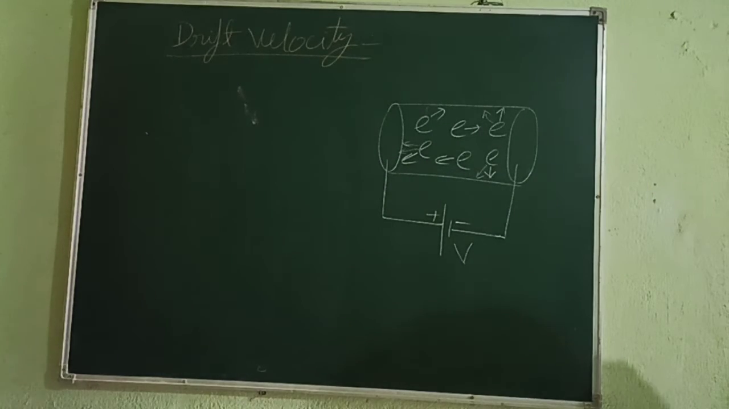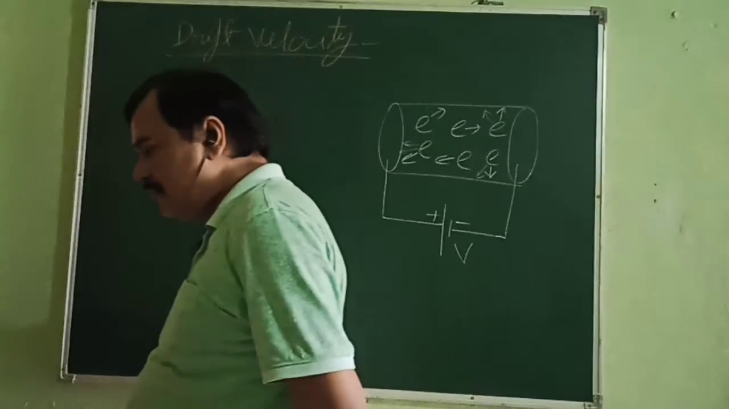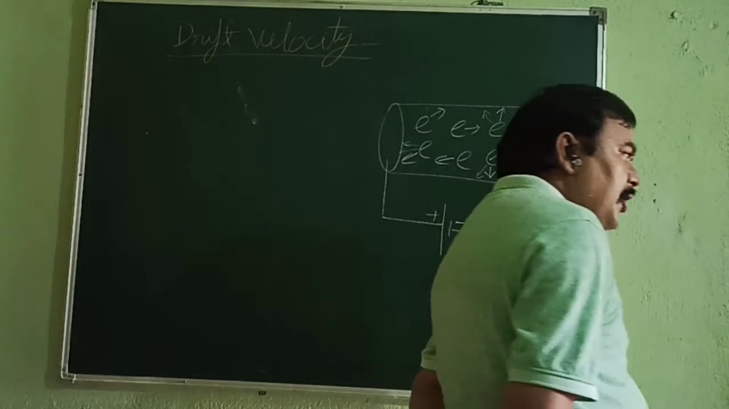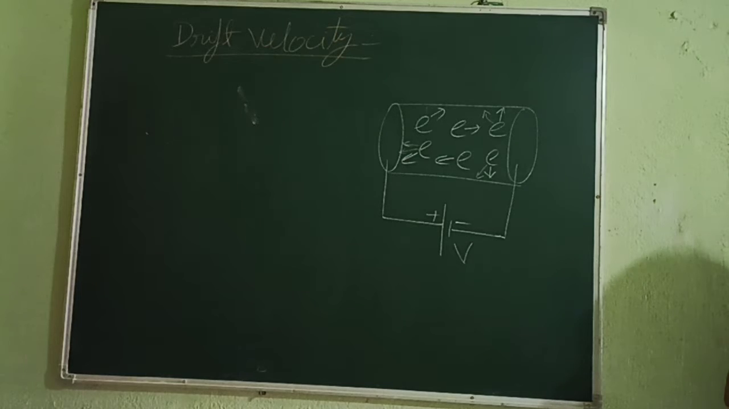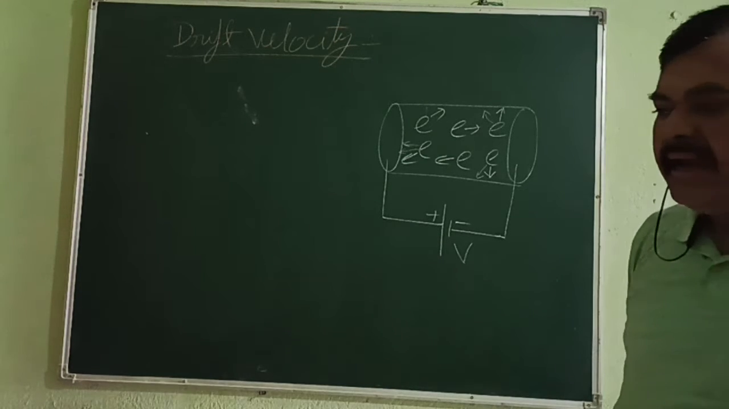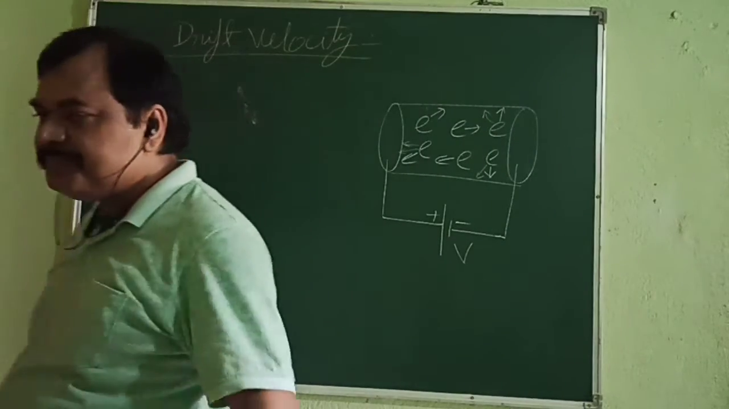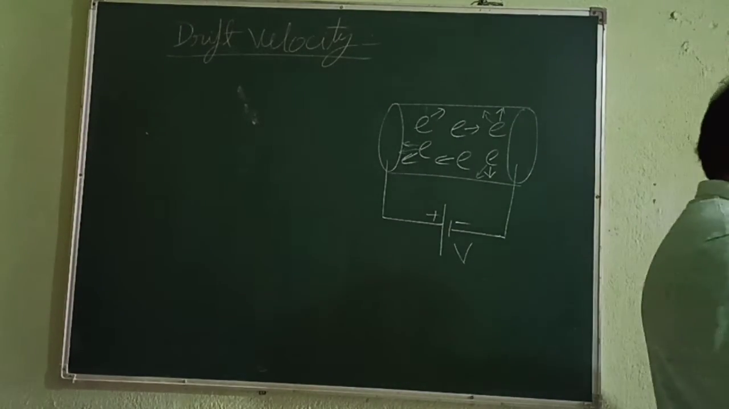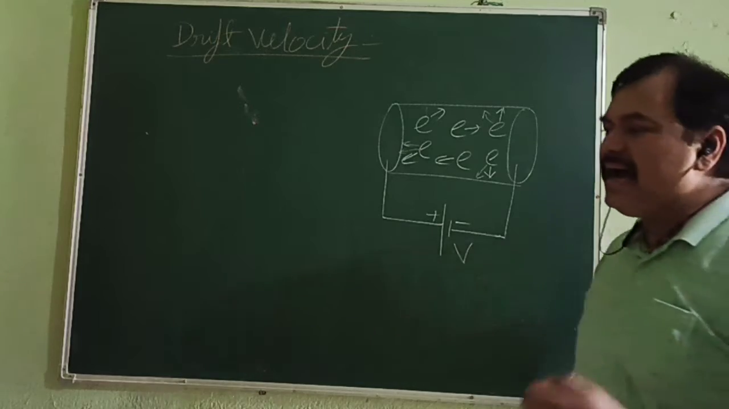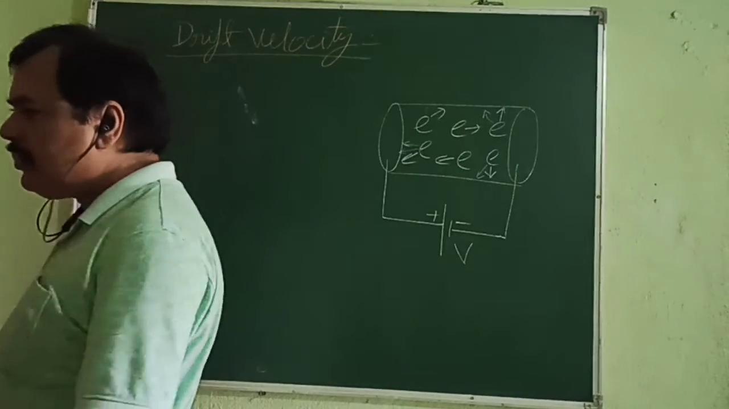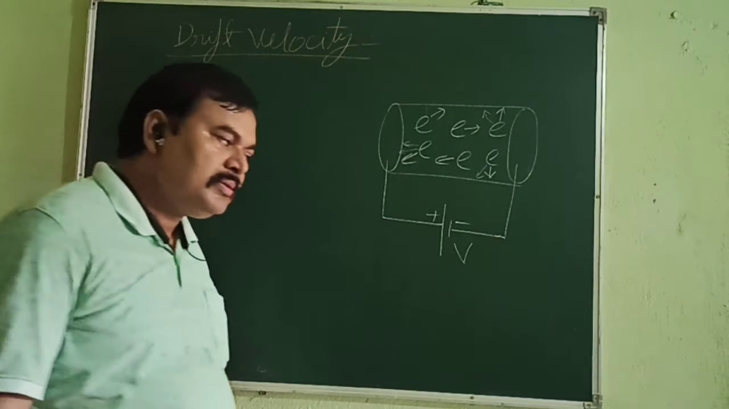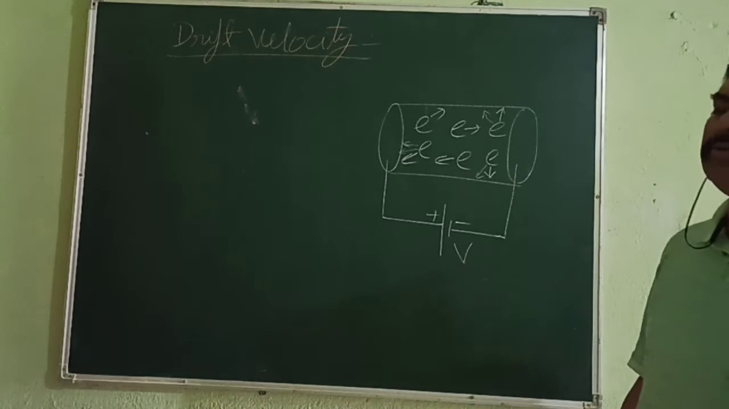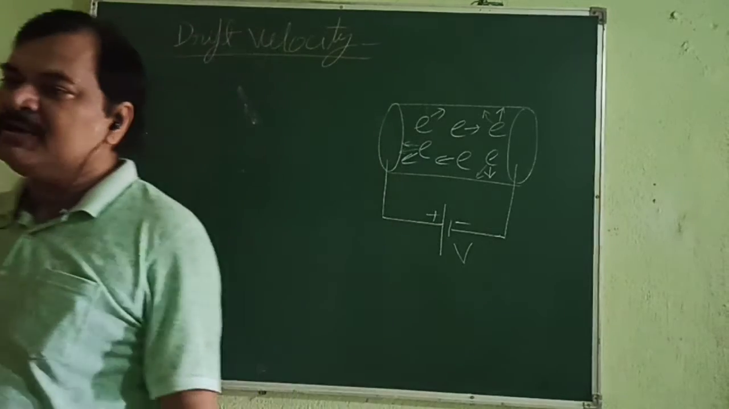The average velocity with which free electrons of a conductor move from the end of the conductor at lower potential to the end of the conductor at higher potential is called the drift velocity of those free electrons.